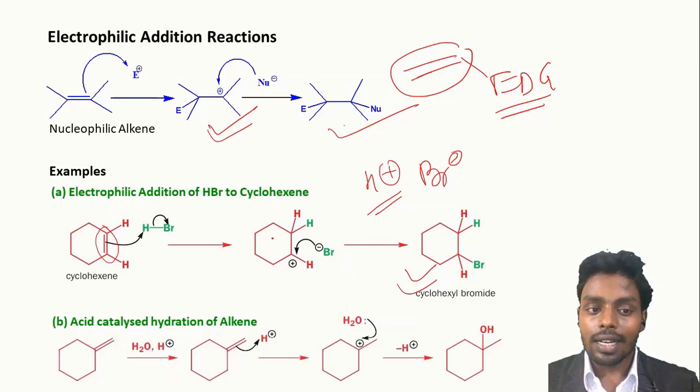Next is acid catalyzed hydration of alkene. In this reaction, alkene is nucleophilic in nature and it is hydrated in the presence of acid. Acid donates a proton in the medium. So proton is electrophilic in nature. So the alkene attacks this proton and forms this type of carbocation, and this carbocation is further attacked by water and forms the alcohol.